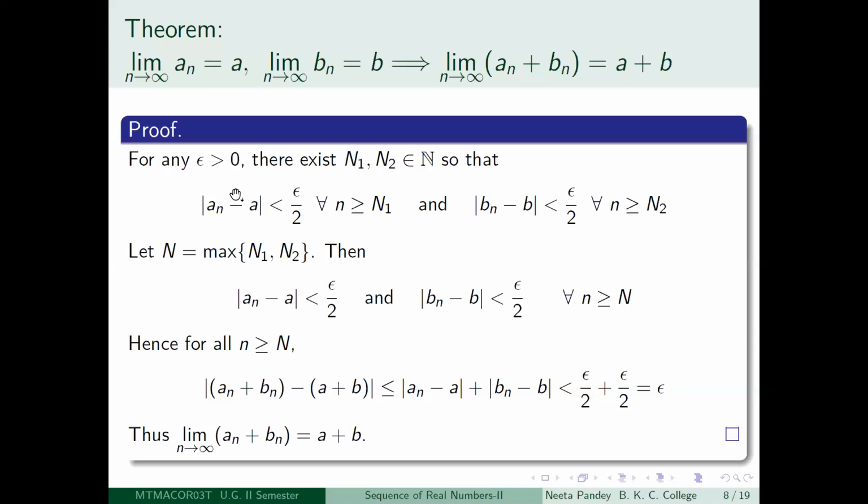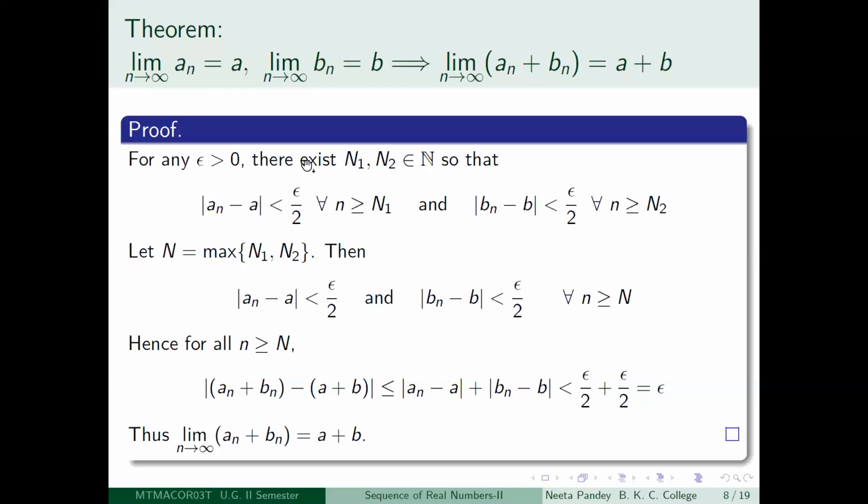Notice that a priori, that is beforehand, you cannot assume that these n1 and n2 are the same. All you know is that limit n tending to infinity a n is going to a, and limit n tending to infinity b n is equal to b. That means that after a certain term this inequality should hold for the sequence a n, and after a certain term this inequality should hold for the sequence b n. But that doesn't mean that this n1 or n2 will be independent of the sequences a n and b n. That is not true.